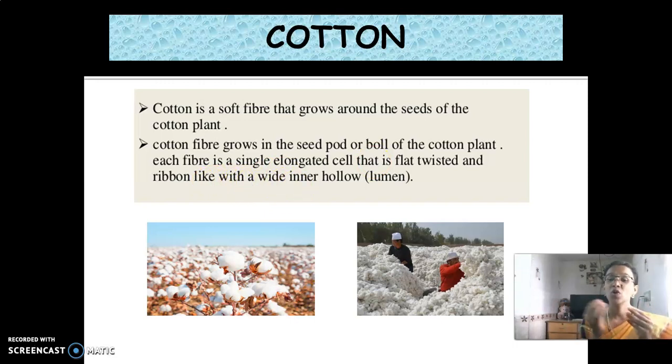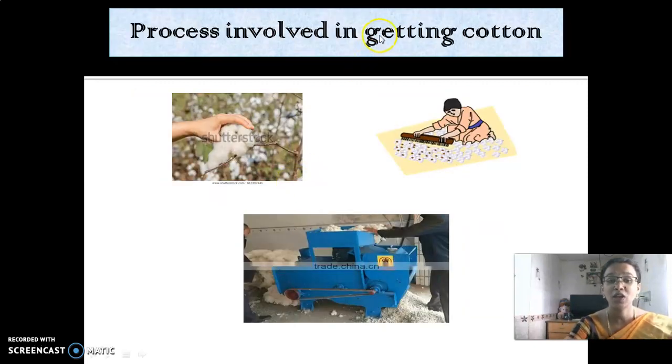First the cotton is removed from the cotton seeds of the plant, and then it is processed or twisted to form a thread-like structure. Look at here. What are the processes involved in getting the cotton? The first one is the hand picking method. The cotton is taken out from the plant by hand picking. Along with the cotton, the seeds also will be there while removing.